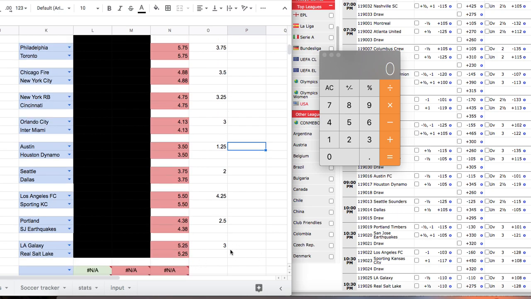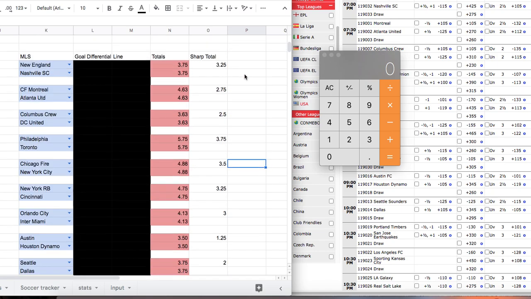All right, LA Galaxy and Real Salt Lake, we have it at 3, and of course the book is a 3 as well. So anyway, that's the review of totals. Just a quick review. Again, if you're calculating margins for totals, you always put the small number on top divided by the big number, regardless if it's a sportsbook line or your line. Divide that, whatever that number is. You subtract 1, and that's going to give you your percentage.